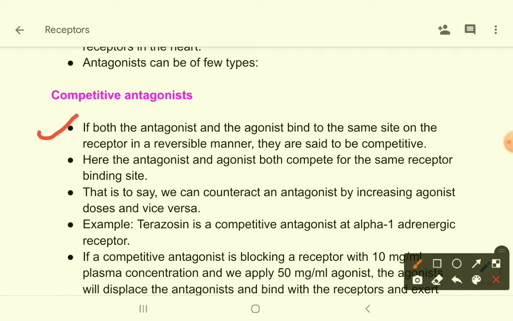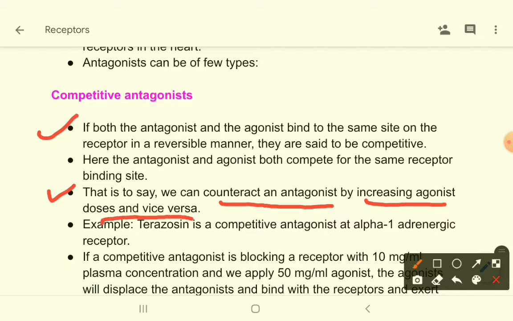That means the agonist and antagonist compete for binding with their receptor site. They will bind to the same site of the receptor. For that reason, they will compete with each other for binding with the receptor. That is to say, we can counteract an antagonist by increasing agonist doses and vice versa.